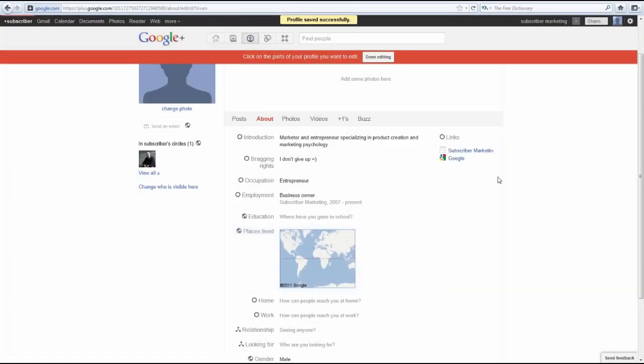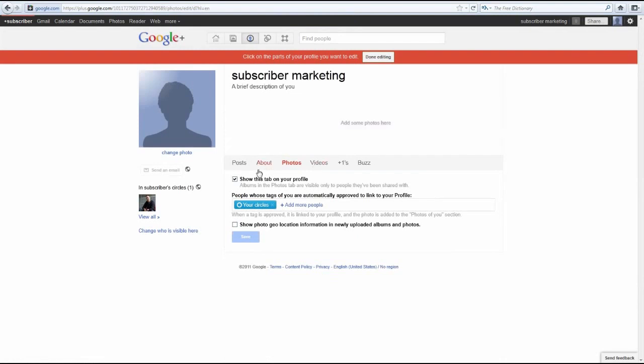Okay, there we go. Now you can also edit photos and a few other things in Google+. It's not really difficult. This is just like using Facebook. So do the best that you can with it. I have faith in you. This isn't rocket science or anything. Fill it out to the best of your ability.